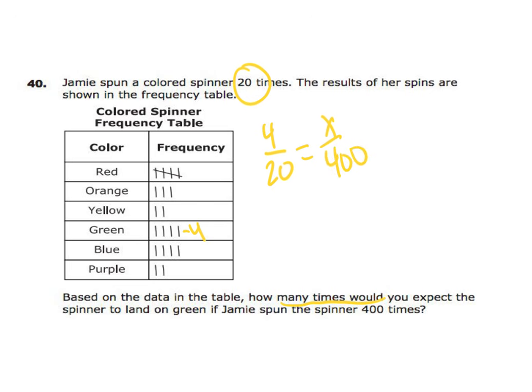I'm going to cross multiply. 20 times x gives me 20x. 4 times 400 gives me 1600. Divided by 20, x equals 80 times.